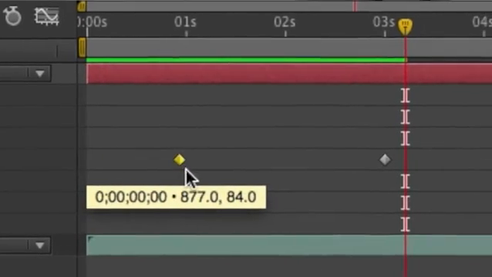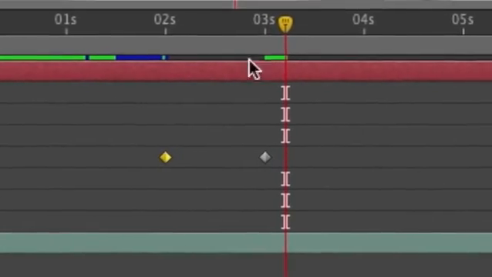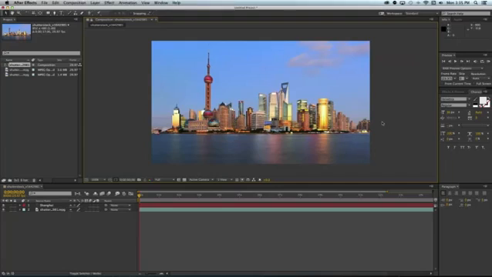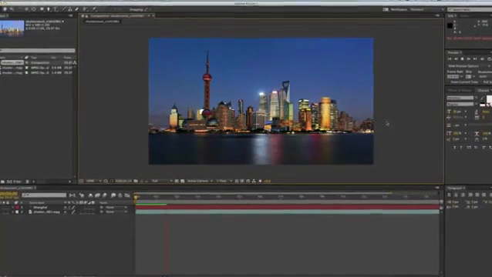Hi, I'm Matthew Peasy. We're going to talk about how you can enable and work with keyframes inside of After Effects. Keyframes are really important because they give you the ability to modify and animate different properties of objects inside of After Effects.